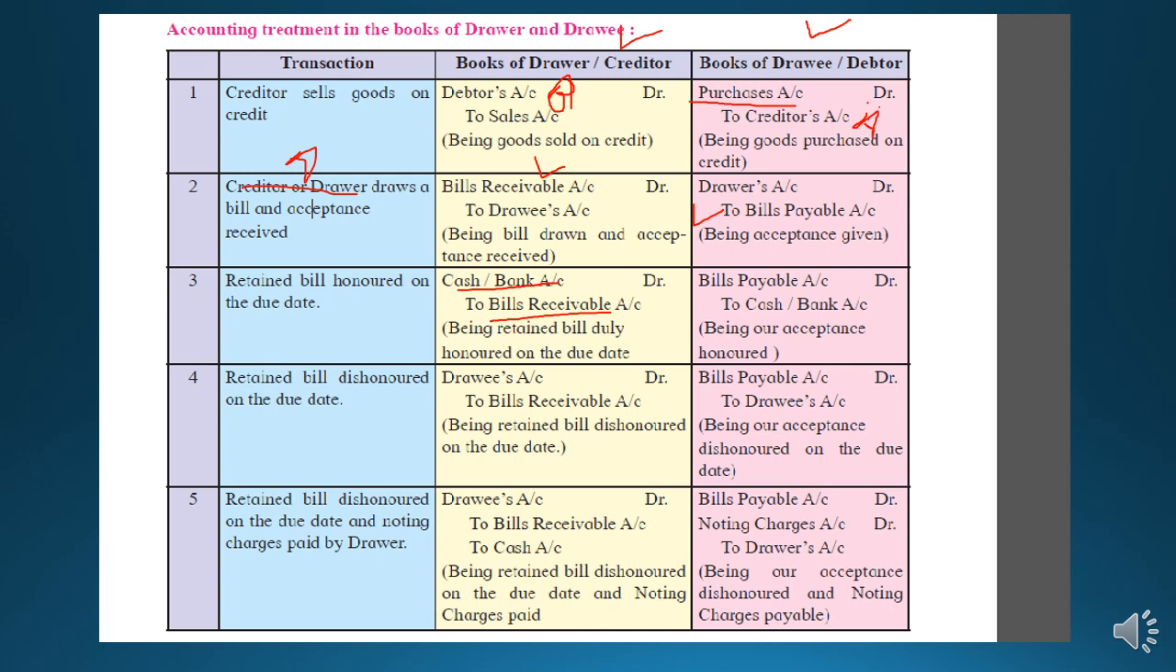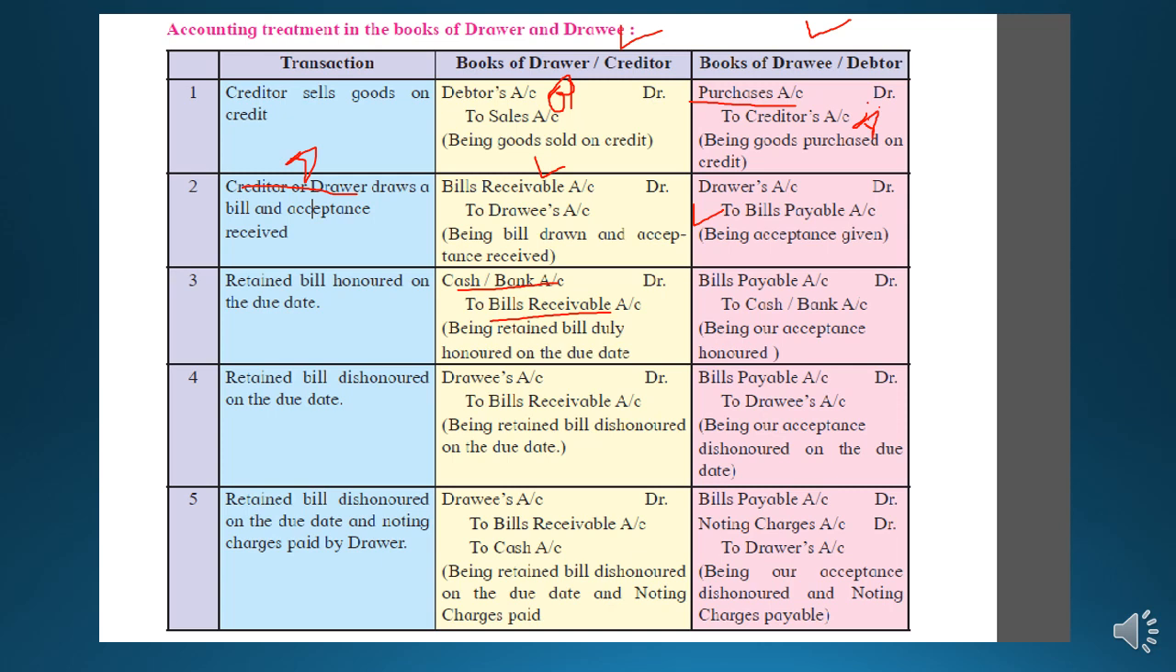So what will be the journal entry in the books of drawee? Drawee will show that my bills payable is reduced. Bills payable: if bills receivable is on the credit side for the drawer, it will go to the reverse, on the debit side, as bills payable. And cash and bank, which is a receipt for the drawer, means cash is going out from the drawee, so it will be written on the credit side.